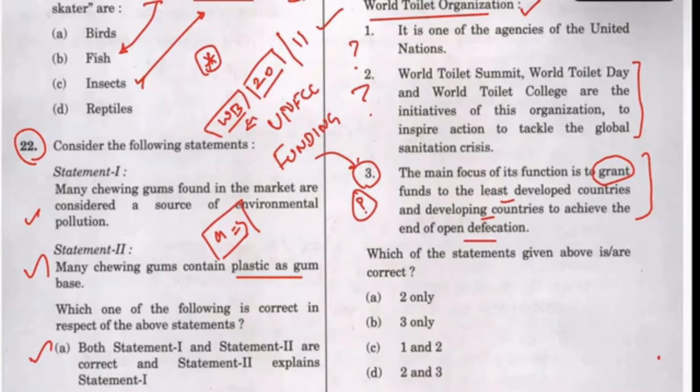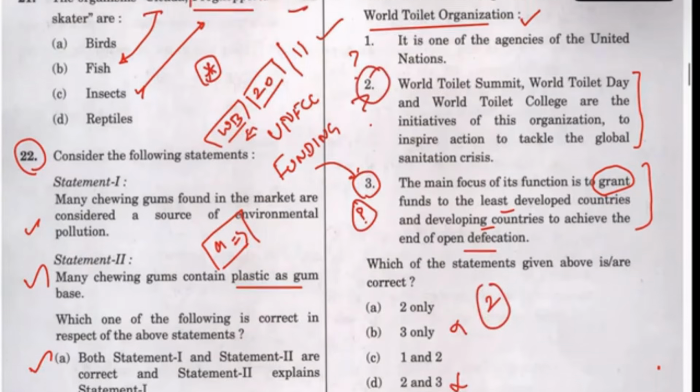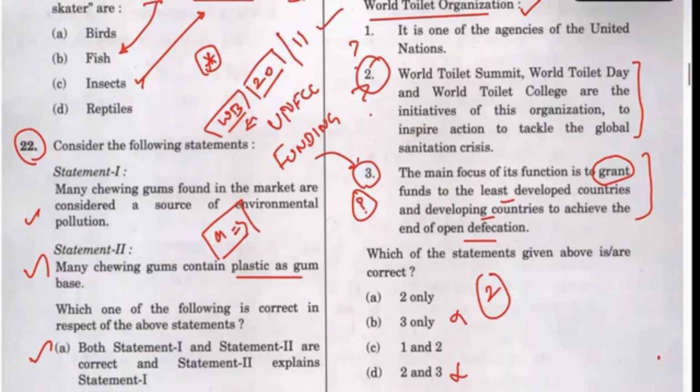So if I remove 3, look at this. So 2 automatically becomes correct. They are a society, or an organization working on initiatives to inspire action to tackle the global sanitation crisis. With this inspire action, this is actually totally opposite.